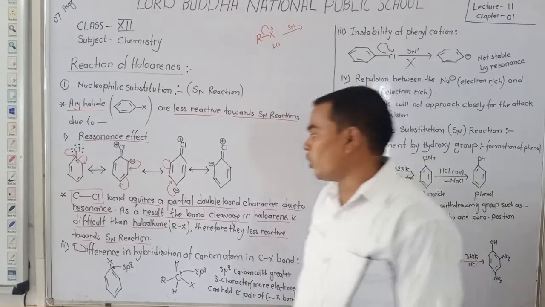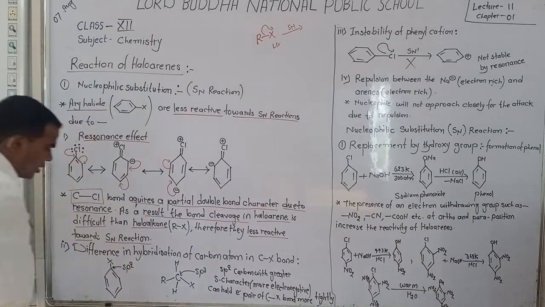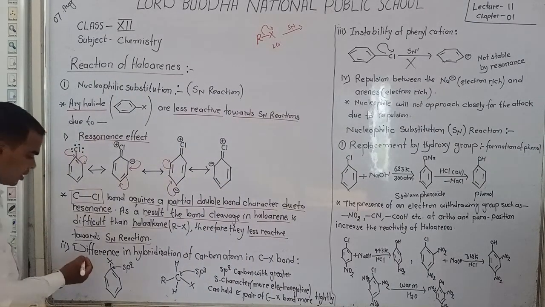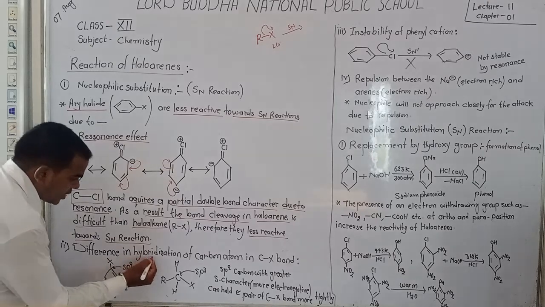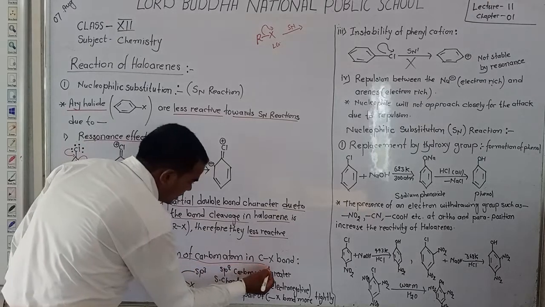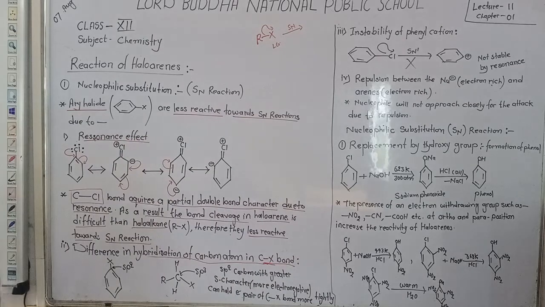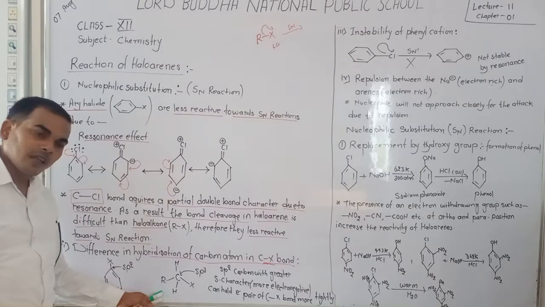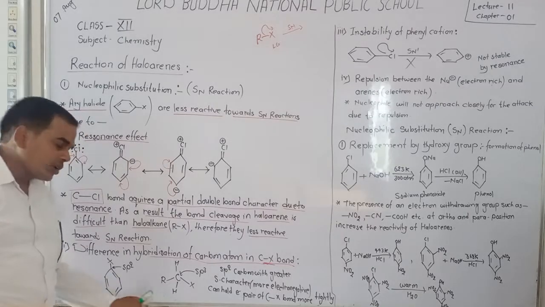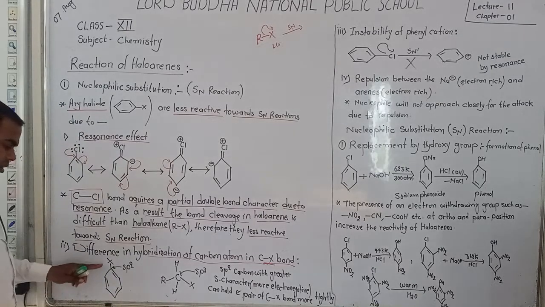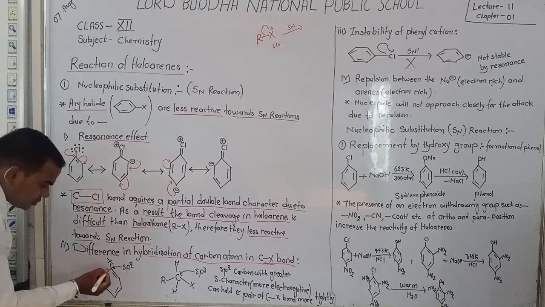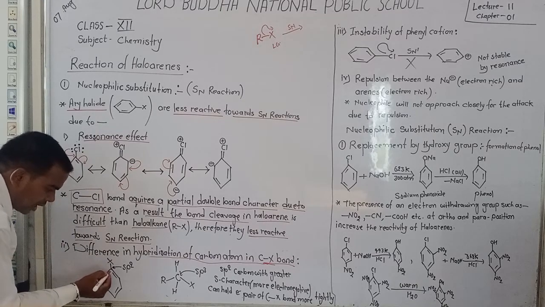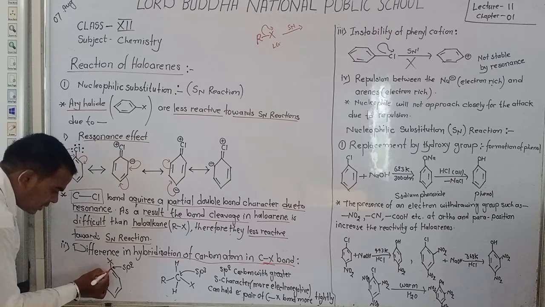Okay. Dear student, now we discuss the second reason. The second reason is the difference in hybridization of the carbon atom in the C-X bond. If you observe here, this is haloarene and this is haloalkane. In haloarenes, the carbon attached to the halogen has 1, 2 and 3 sigma bonds.